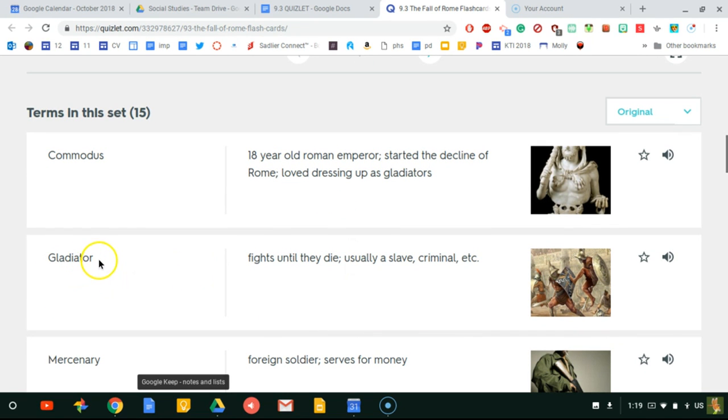Then we have gladiators. Gladiators are people that fight until they die. Usually they're slaves and criminals, and they fight in the Colosseum as entertainment for people. So that's what the movie The Gladiator was about.